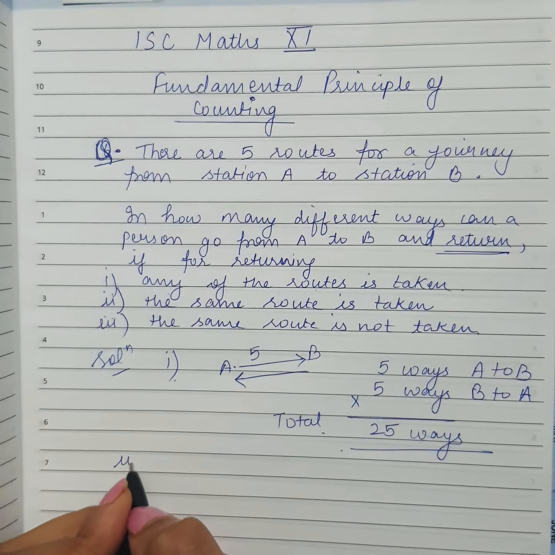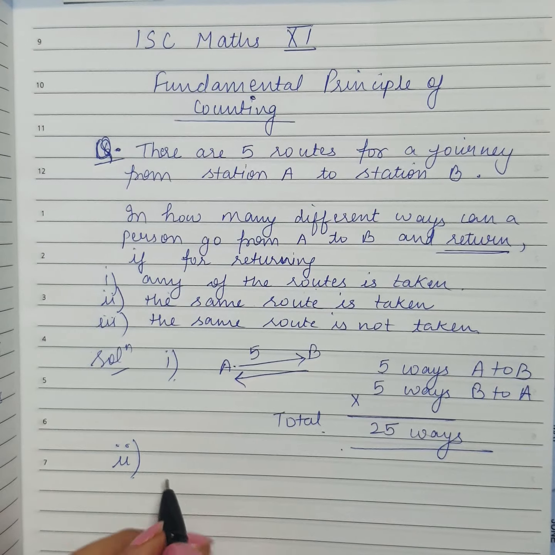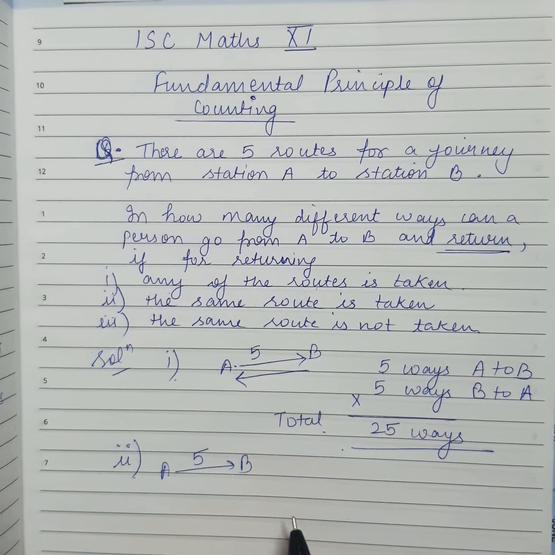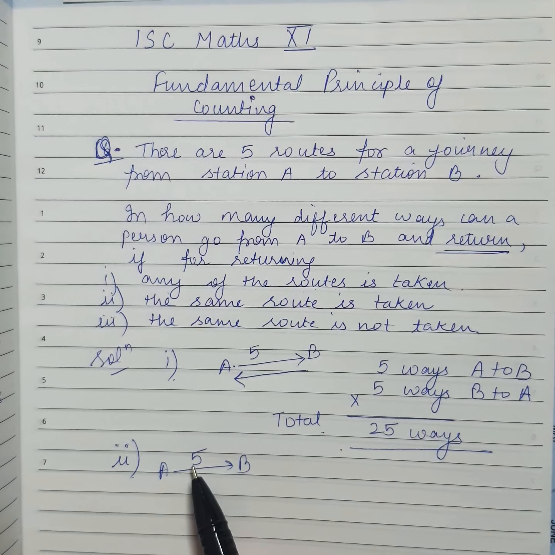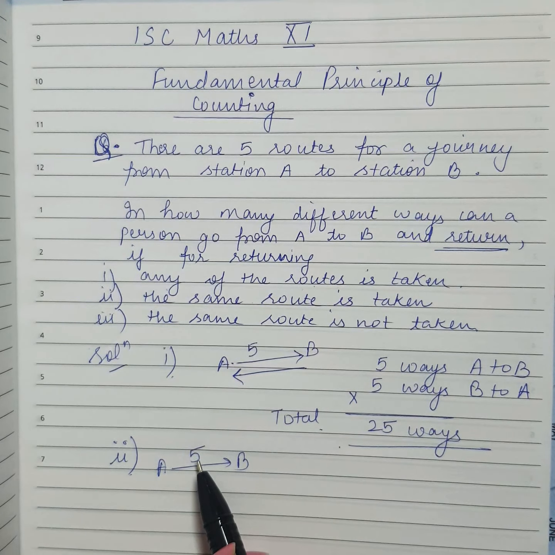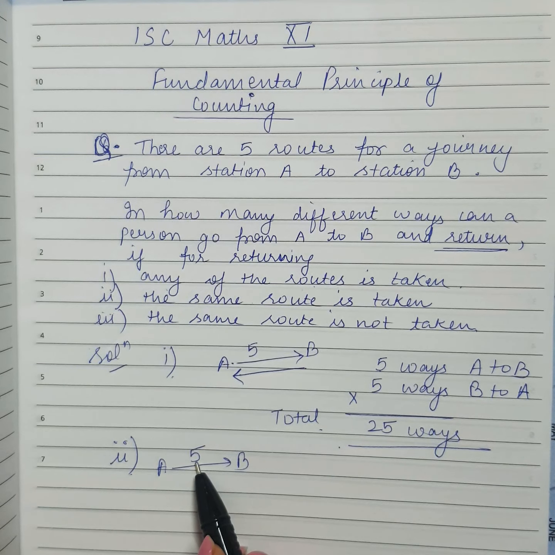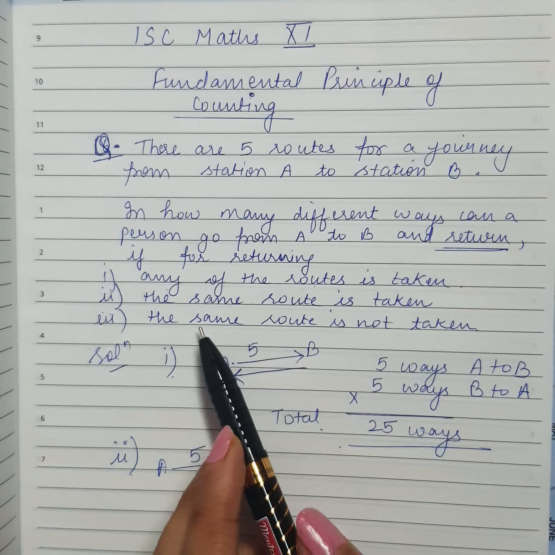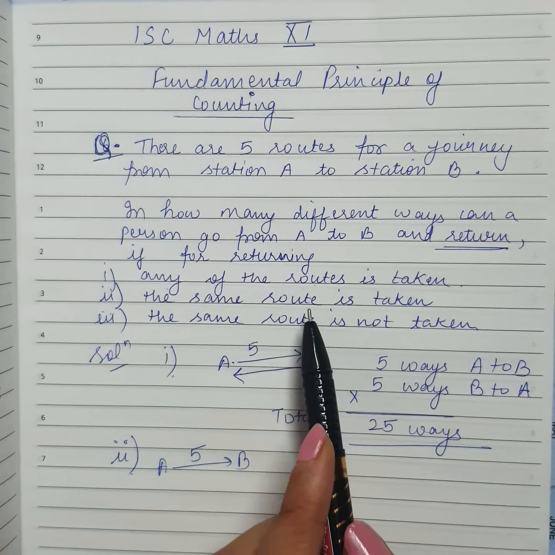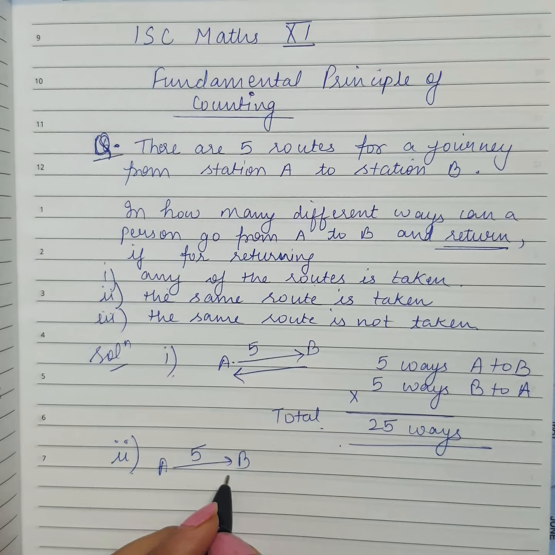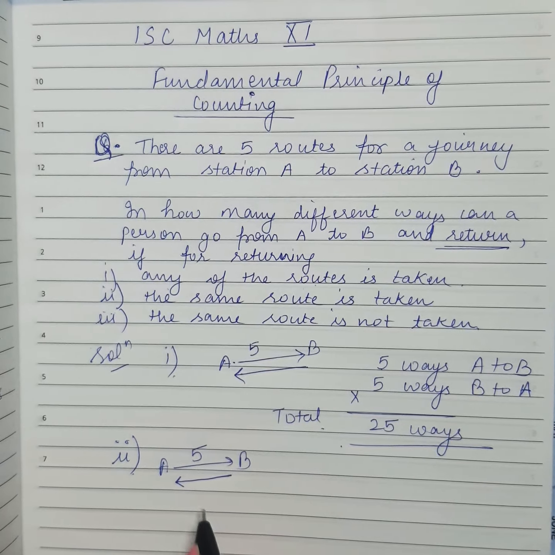Now the same route is taken as a return. That means from A to B again he can go by any of the 5 routes. 5 choices हैं उसके पास. Either he can go by the route 1 or 2 or 3. So adding 1 5 times he has 5 choices. But the question is return के लिए the same route is taken. So जिस भी रास्ते से गया है same रास्ते से वापस आना है.